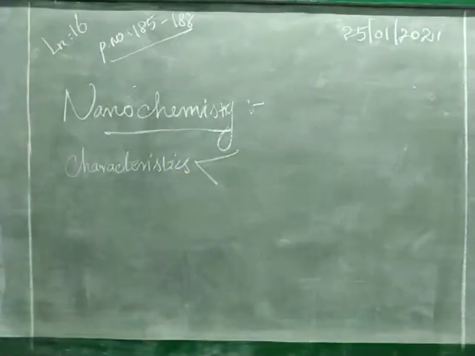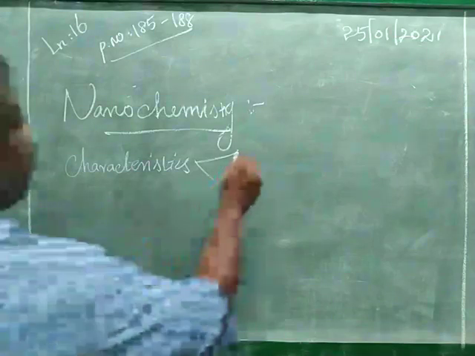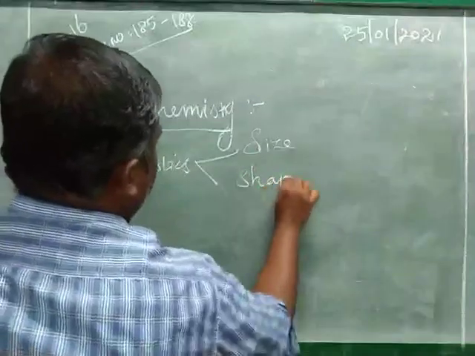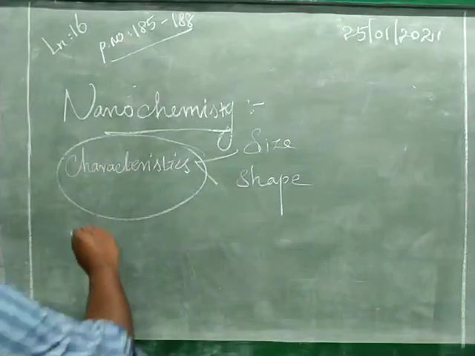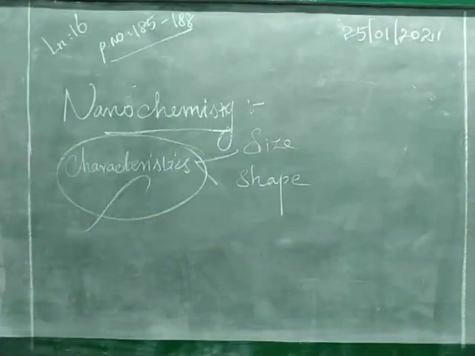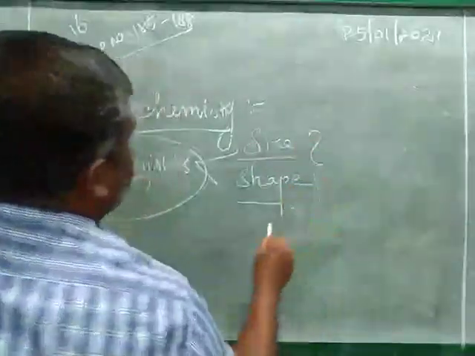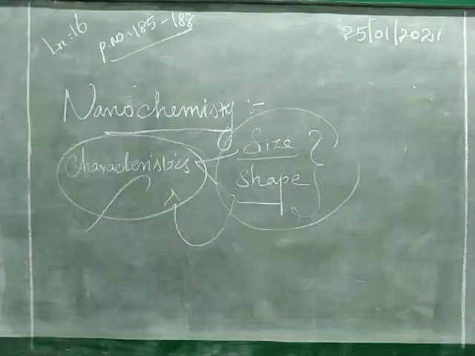Suppose we have to analyze the characteristics of any material, we have to study size and shape. If you are analyzing the characteristics of any substance, before that we have to study its size and shape. So these two factors determine or influence the characteristics.